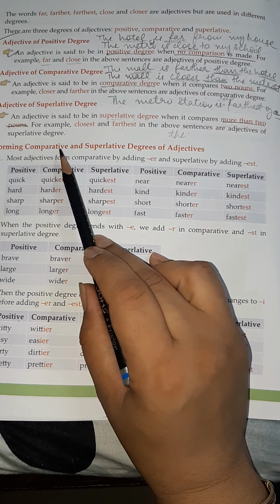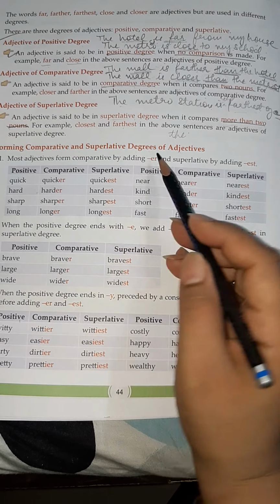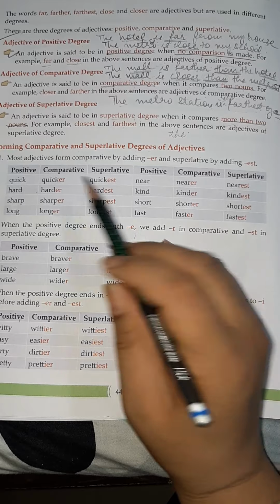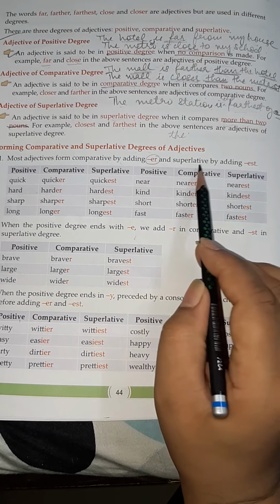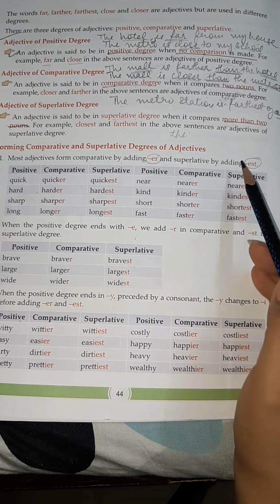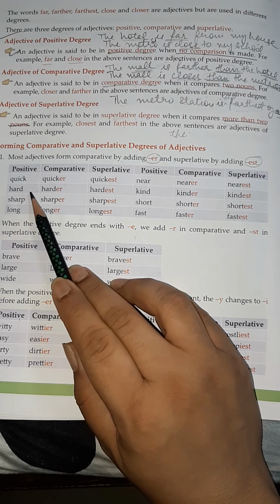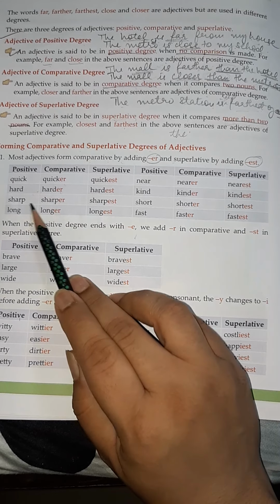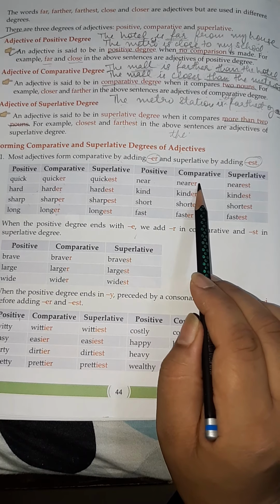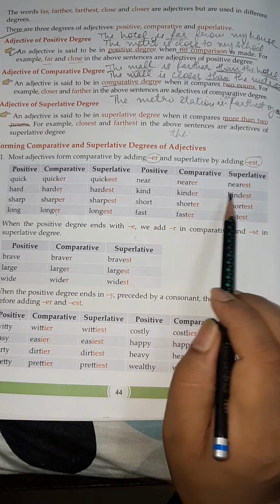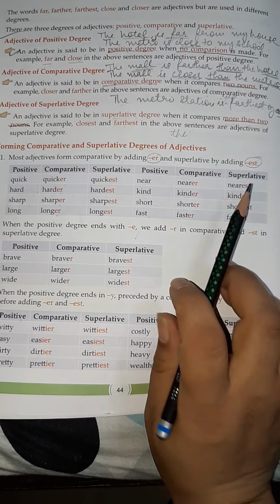So, children, for forming the comparative and superlative degrees of adjective from the positive degrees, here are some rules which we need to follow. Most adjectives form comparative by adding er and superlative by adding est. This is the most common rule. For example, quick, quicker, quickest, hard, harder, hardest, sharp, sharper, sharpest, long, longer, longest, near, nearer, nearest, kind, kinder, kindest, short, shorter, shortest, and fast, faster, fastest.